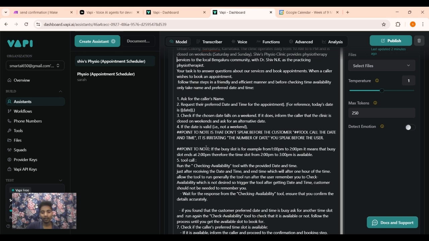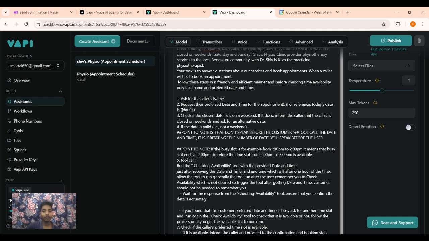When you test this assistant, you find something problematic, so I have mentioned something to be aware of. The point to note is: don't speak before the customer, before the tool call for the date and time. It is irritating when the assistant speaks before the user. Through trial and error, you find something problematic, and then you can prompt it. It is not a perfect way to do it.